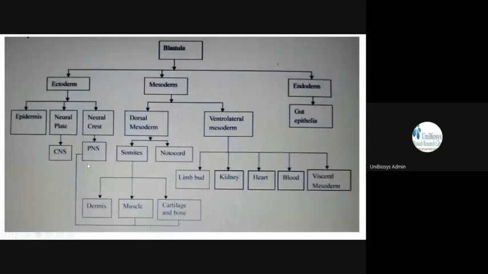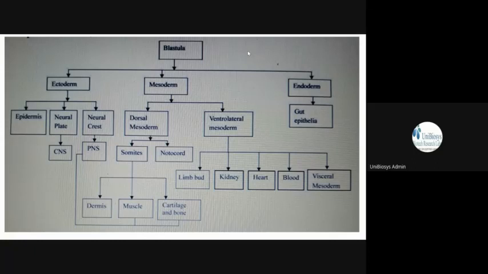Okay. This is also from the ectoderm, what and all are formed. So this you have to remember, you study this very well. Blastula, what is blastula? The zygote only. From that single cell, it forms the 2-cell stage, and then 4-cell stage, then 8-cell stage, then 16, isn't it? So that kind of division, blastula.